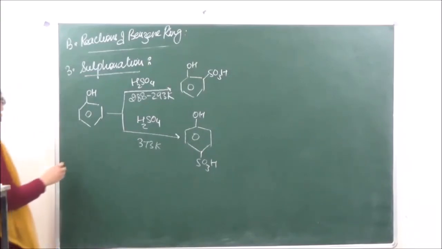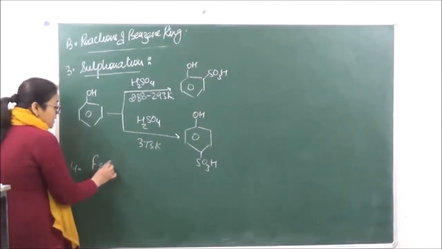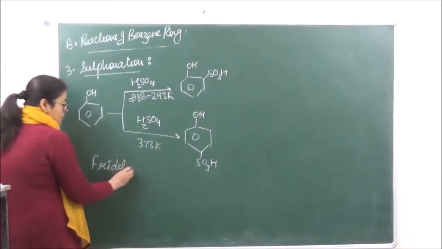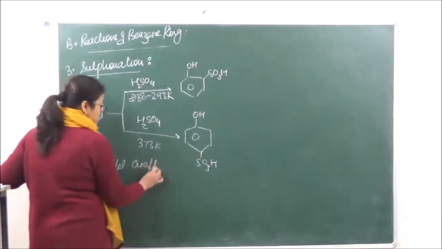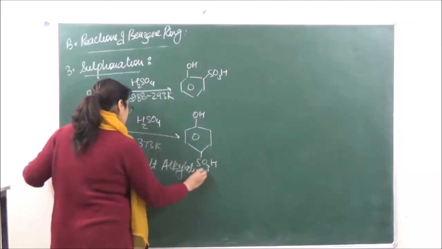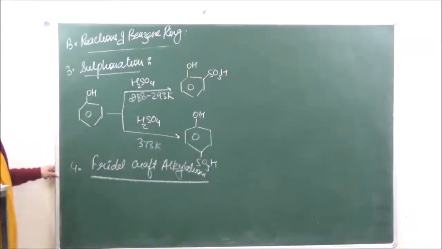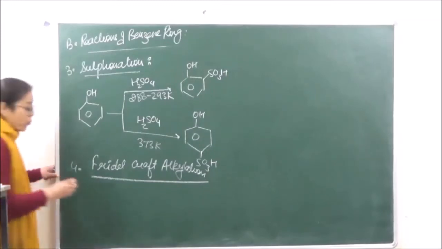Then we come to the last reaction over here, that is the Friedel-Crafts alkylation reaction. In this reaction we are going to introduce an alkyl group.